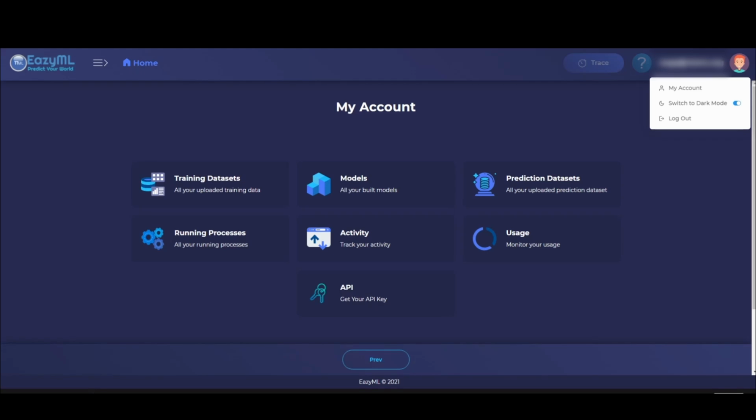I want to conclude by reiterating how powerful yet straightforward it is to use the EazyML platform. It's truly traceable and can detect and alert if your training data has any bias. No other platform is as transparent or simple to adopt as EazyML.